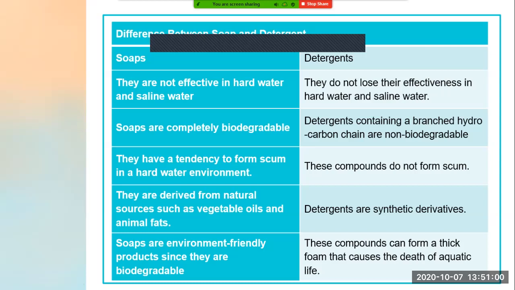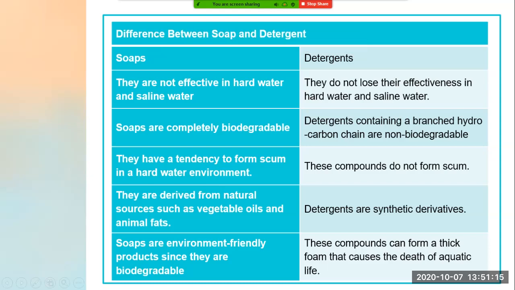They are hazardous for the environment and are not decomposed easily. They are very harmful for living organisms, for small microorganisms also, right? So soaps are completely biodegradable, while detergents are non-biodegradable.